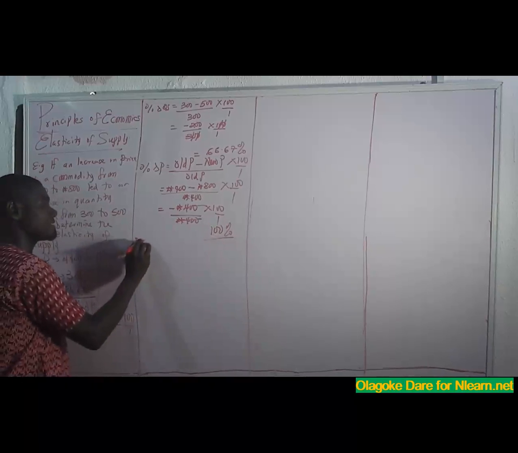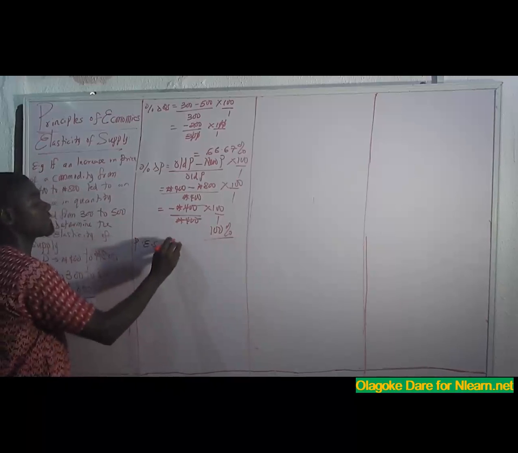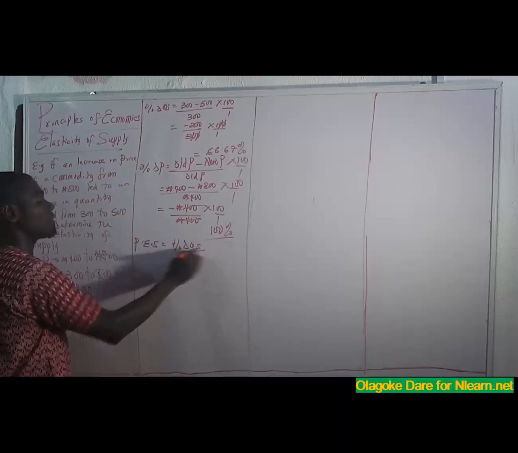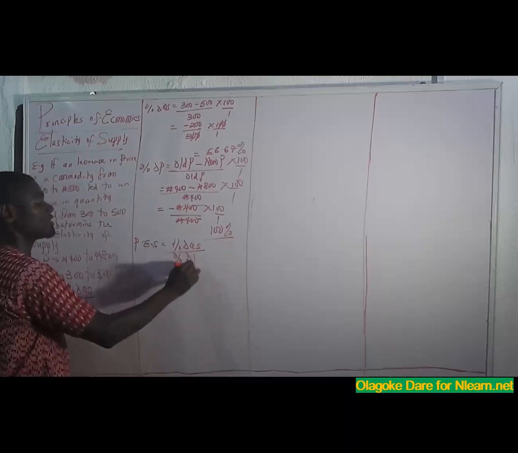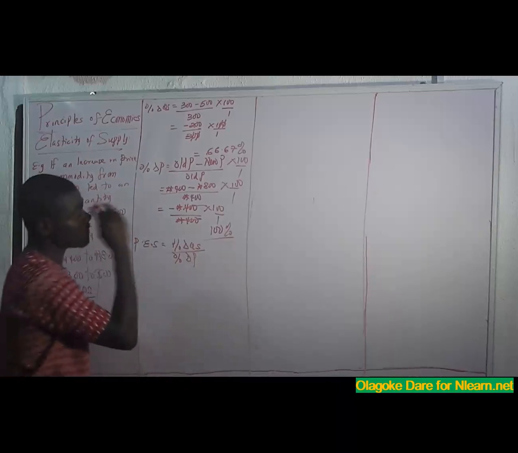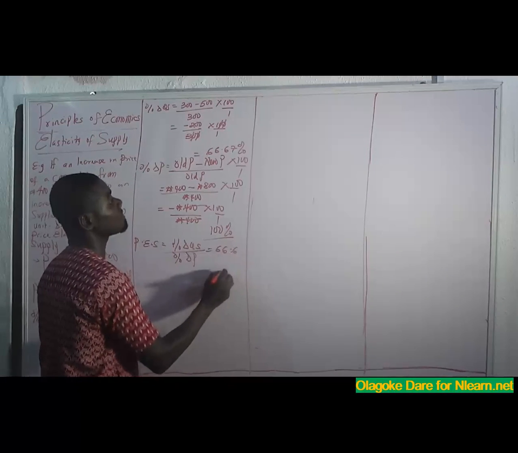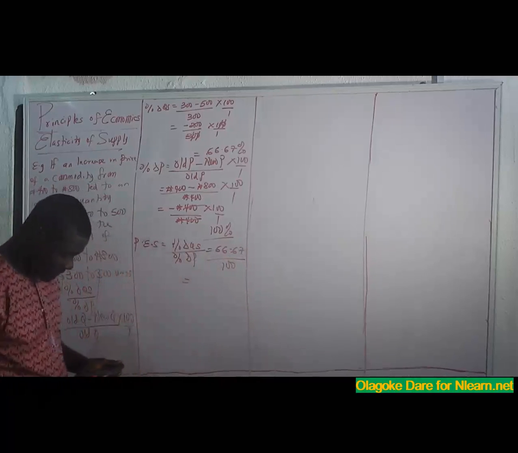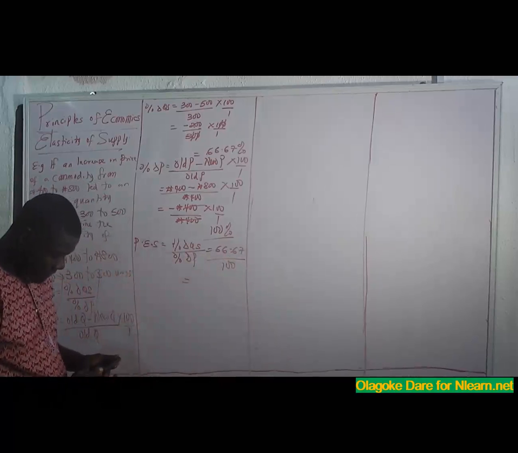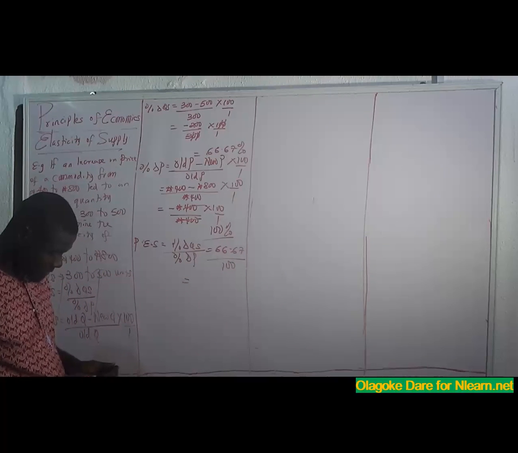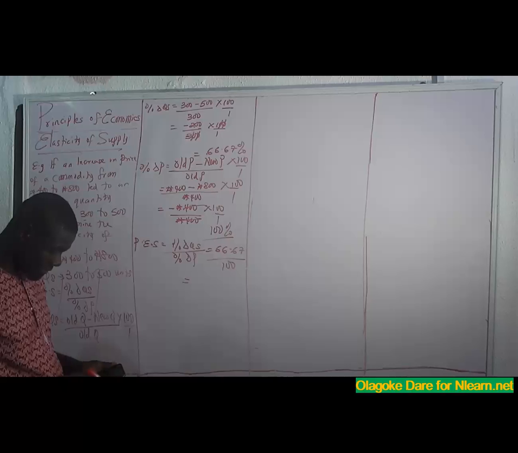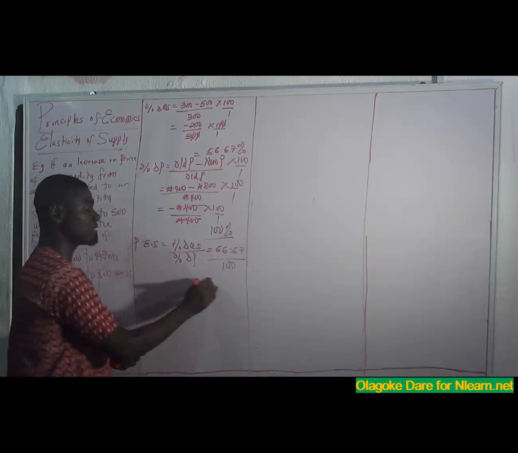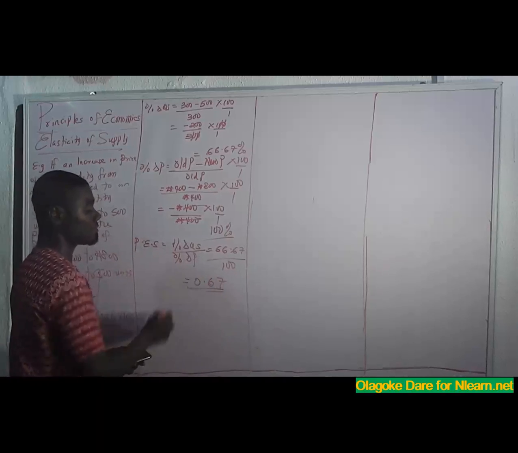So my price elasticity of supply is percentage change in quantity supply over percentage change in price. My percentage change in quantity supply is 66.67 over 100. So what do I have? I have 0.67. This is my answer.